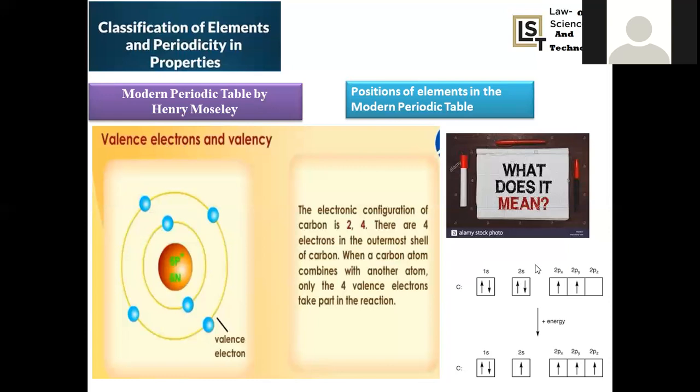In 2s and 2p, in total how many electrons do we have? 4. That's why these 4 are called valency electrons. These 4 electrons will participate in chemical bond formation, right? This is the concept of valency electrons and valency. So its valency is 4 because 4 valency electrons are present in carbon. Hence, you can say carbon is tetravalent in nature. Tetravalent means 4 electrons are there in its outer energy level, right?